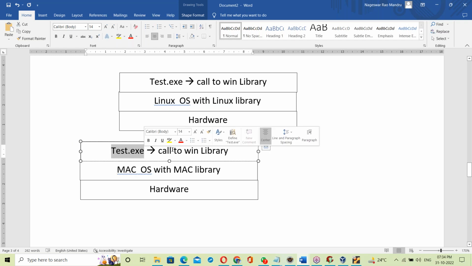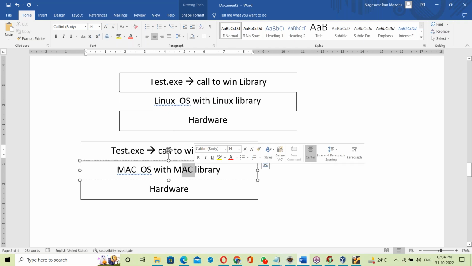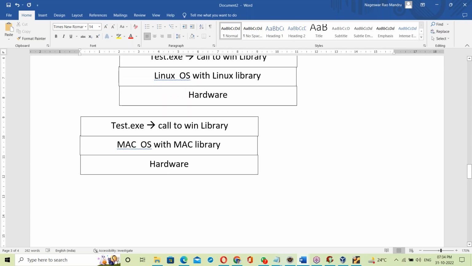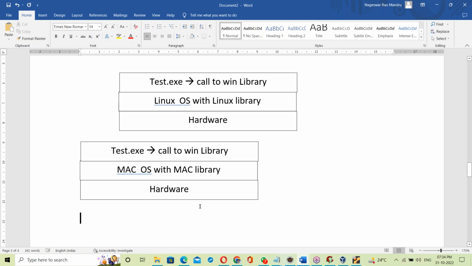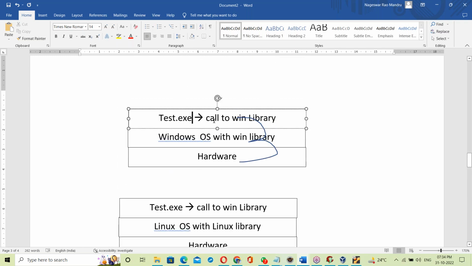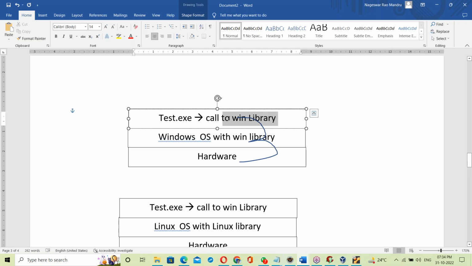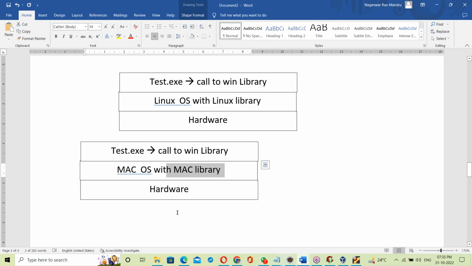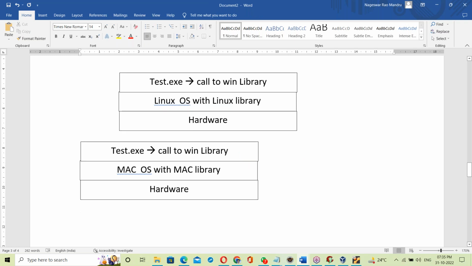Here also this test.exe will try to call the Windows base library, because that link is fixed and never changes. So it fails. That's the reason the exe file is OS dependent. The link is fixed and won't change. Since the exe file contains the Windows base library, it will run only on Windows. It cannot run on other operating systems. That's the reason the exe file is OS dependent.